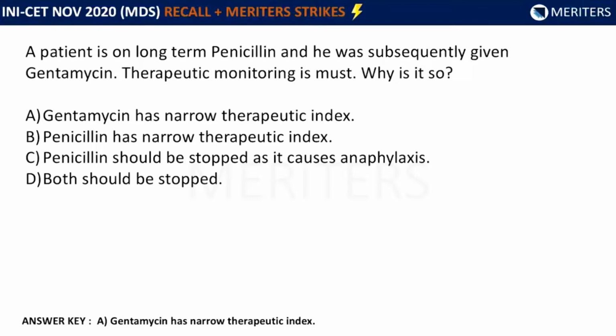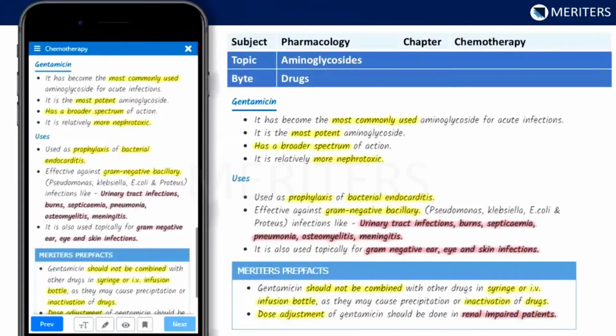So this question on gentamicin was covered in pharmacology, chapter chemotherapy, topic aminoglycosides, and the bite under drugs. Gentamicin, as we know, belongs to the aminoglycosides. It is the most potent aminoglycoside. It has a broader spectrum, but the only disadvantage of this drug is that it has a very narrow therapeutic index.